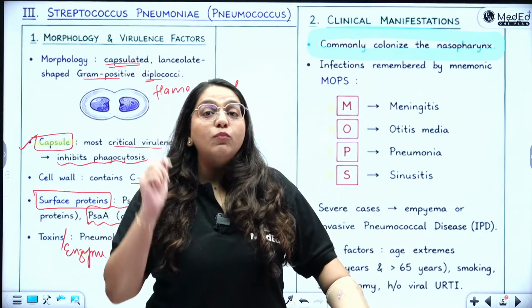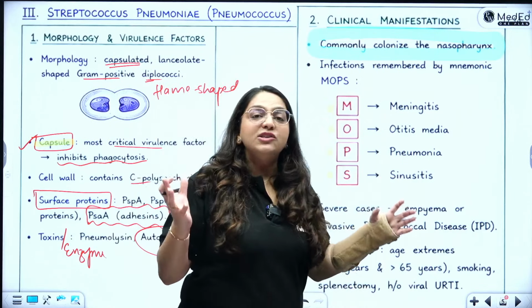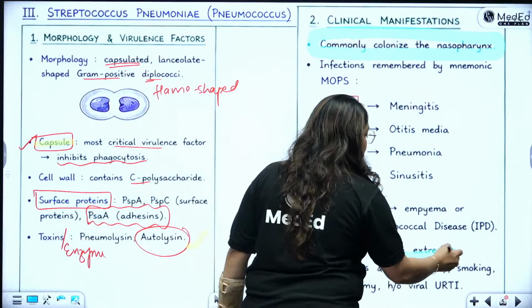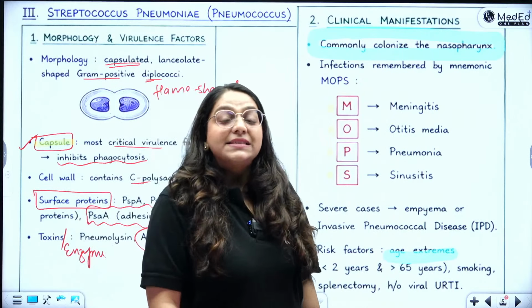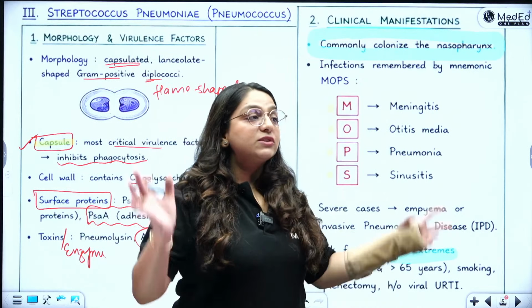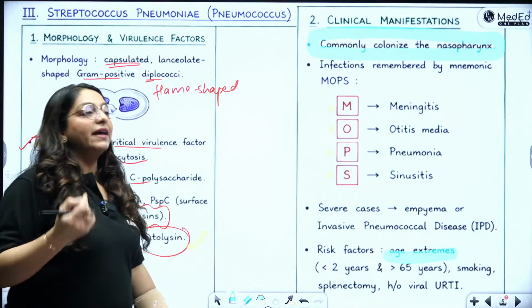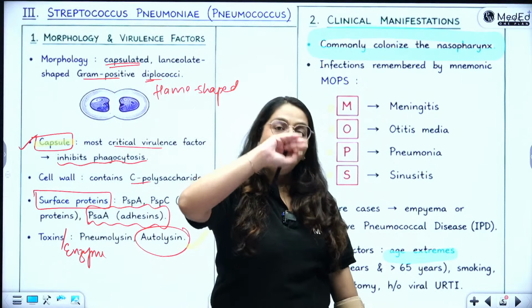So what is the most important risk factor associated? Don't you think extremes of age is going to be a risk factor? If a person is at the extremes of age, then he is going to succumb to the infection by this colonizer. Secondly, overcrowding, where there is not enough ventilation, is going to become a risk factor. And viral upper respiratory tract infections are a common risk factor for all respiratory diseases.